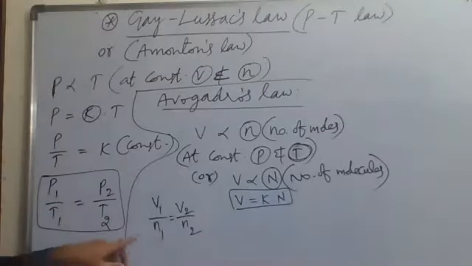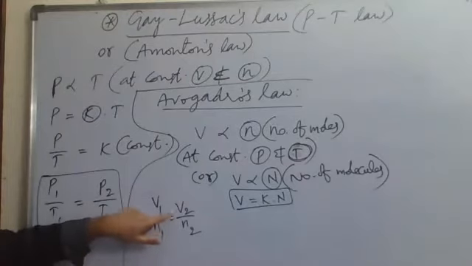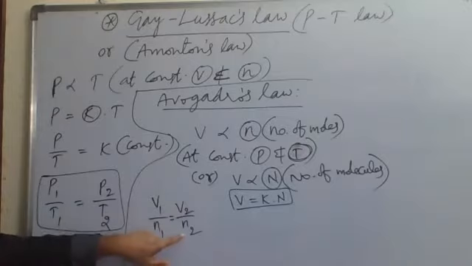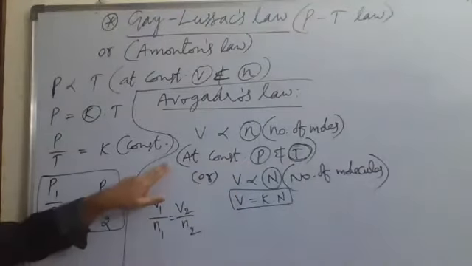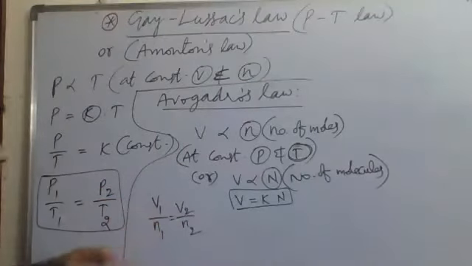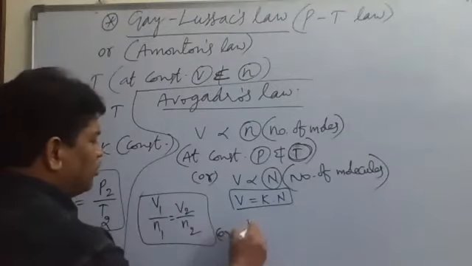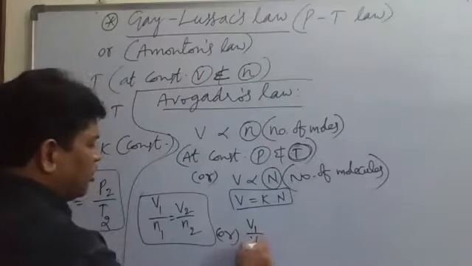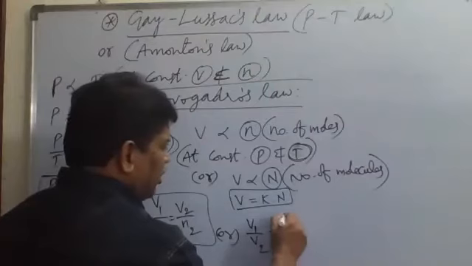That means at initial conditions, the volume of gas by number of moles of gas is equal to V2, the volume of gas at the final condition, by the number of moles in the final condition. So V1 by N1 equals V2 by N2 at constant pressure and temperature. The same thing can be written as V1 by V2, taking V2 to this side, then N1 by N2.